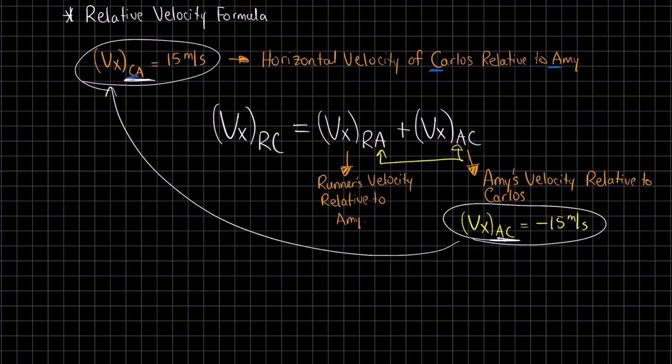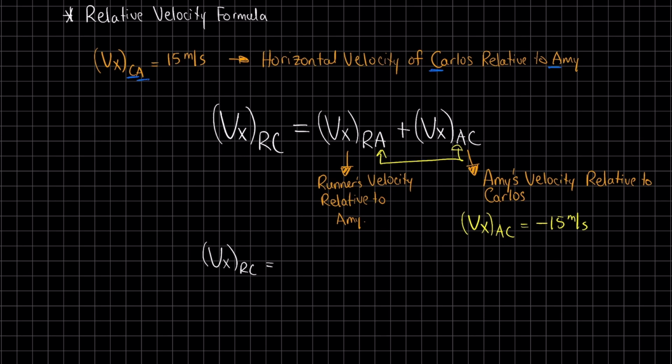And notice what that does. It flips the sign. So there's a relationship that you should be aware of where VXAC is going to be equal to negative VXCA. When you flip the subscripts, you're also going to negate it.